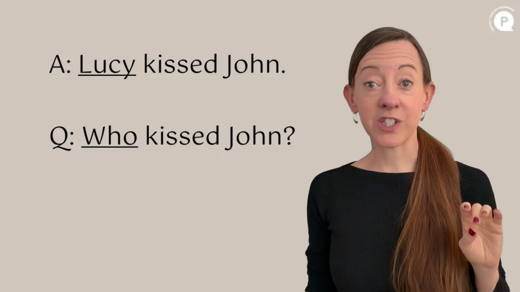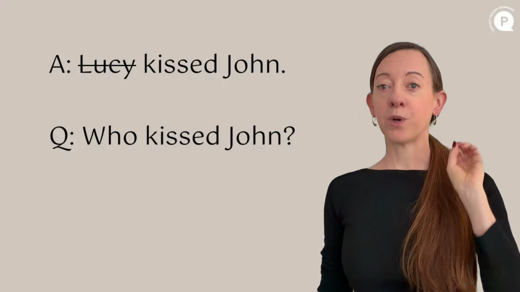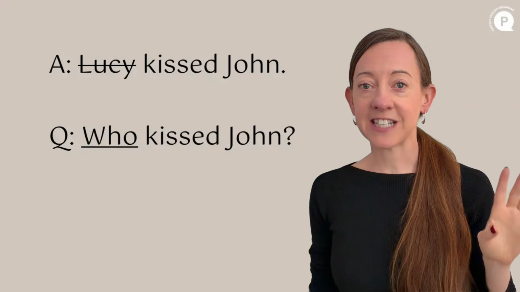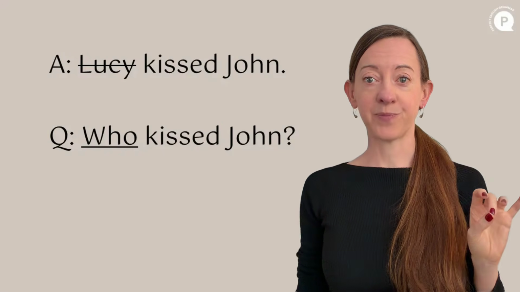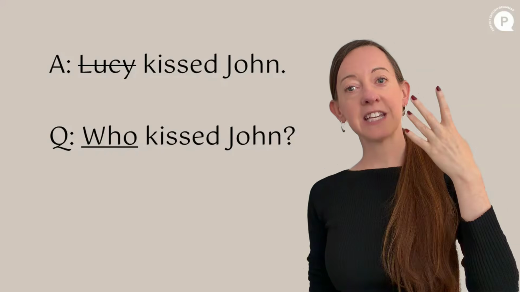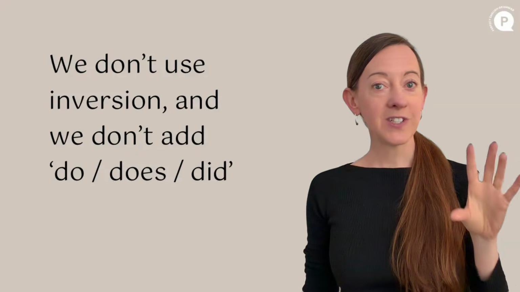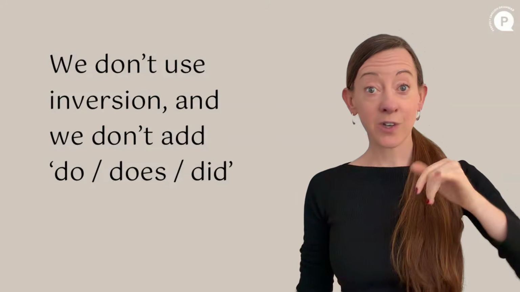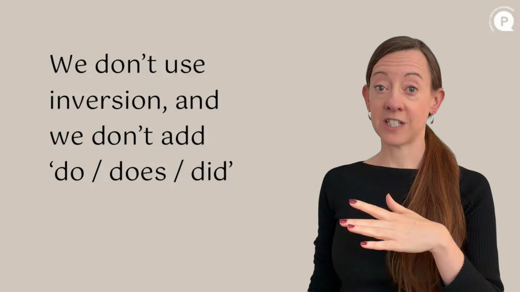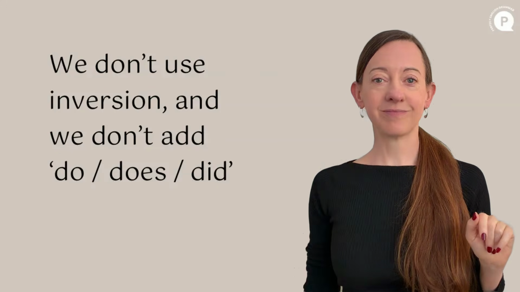In the object question, we use did, and we invert the subject and the verb. But in the subject question, we don't do any of that. We just take out Lucy, and we put the word who in the place. The rest of the sentence stays exactly the same. Who kissed John? It's not who did kiss John, it's just who kissed John. Notice that with subject questions, we don't need inversion and we don't need to add do or does or did. The word order is the same as a normal sentence.